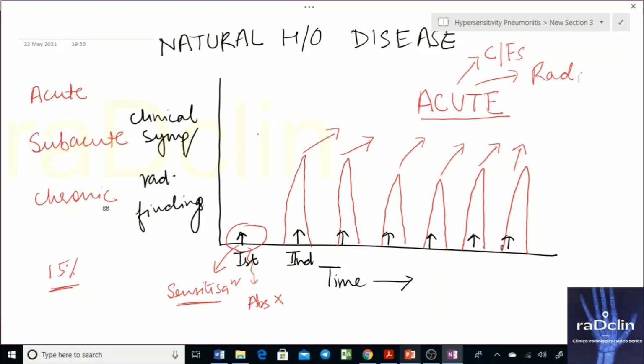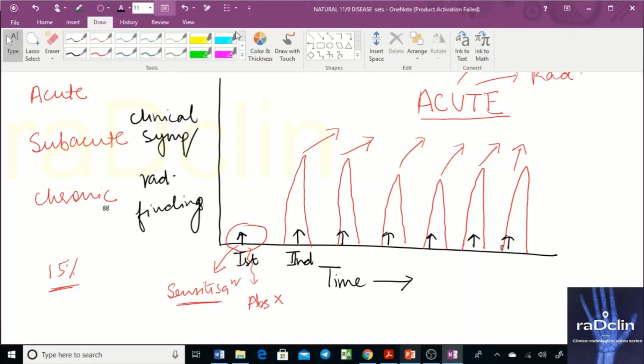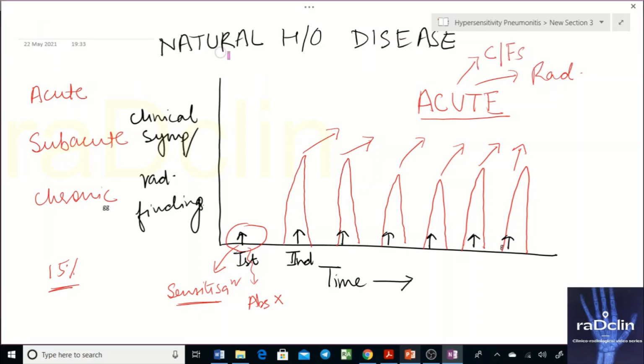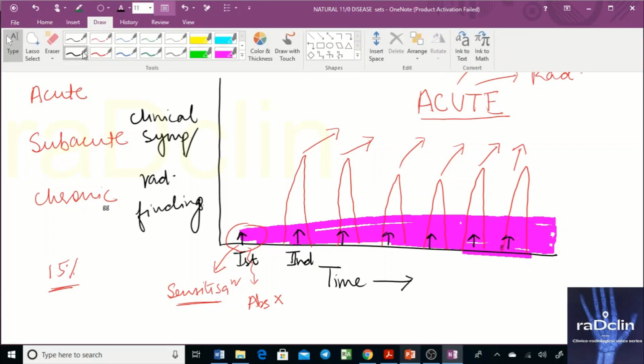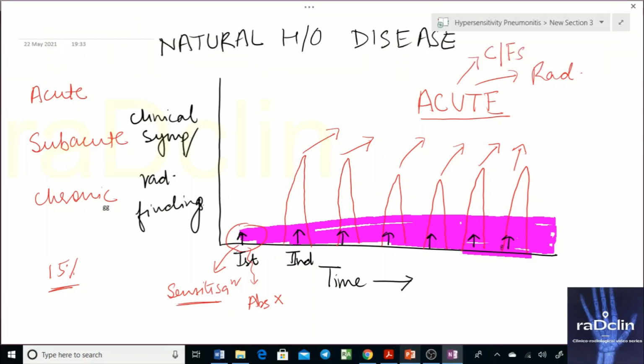Let's just show it on a graph. This low level of immune response will always be there. It will not be normal between the exposures. So let's say this is the outline, this low level of immune response between these exposures.